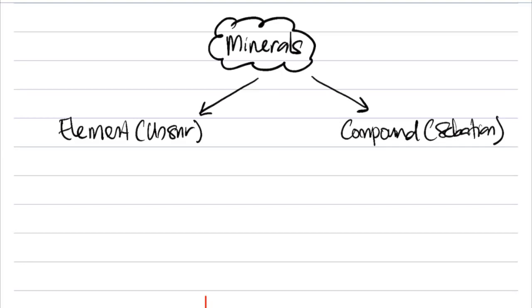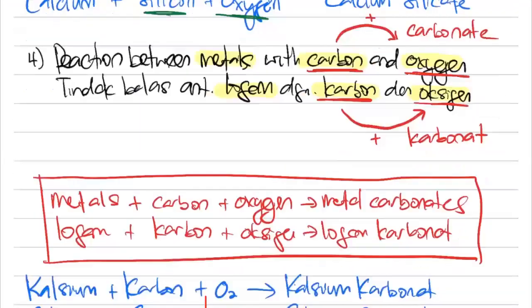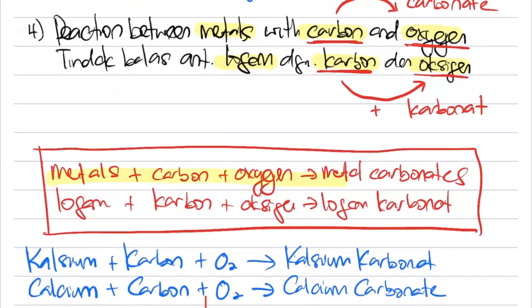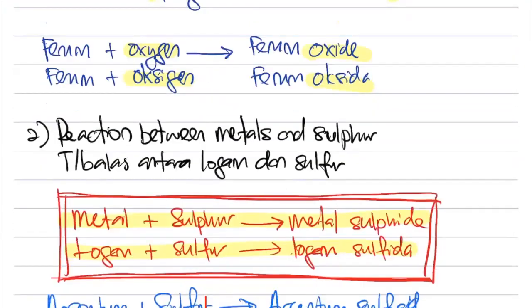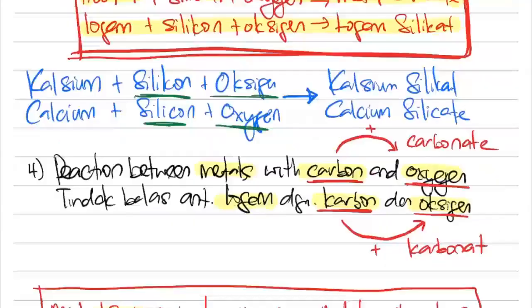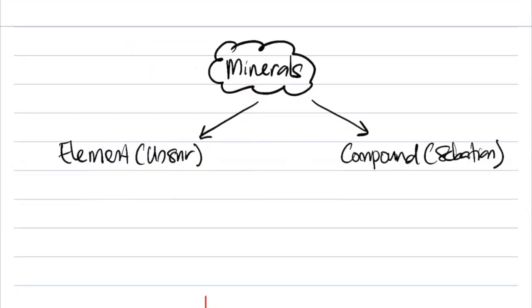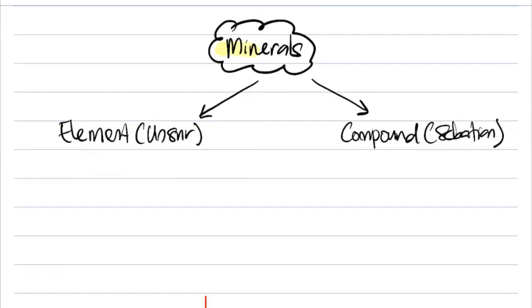For now, I want you all to just remember these four things only. These are the four formulas you all need to remember. Tolong highlight all the formulas. Please, at home, do your own notes and memorize the four formulas. Sarah, any question? Sarah, are you there? Sarah, no question. Okay, good. So remember this, mineral, you got two types. Element, unsur, compound, sebatian. Okay, fantastic.